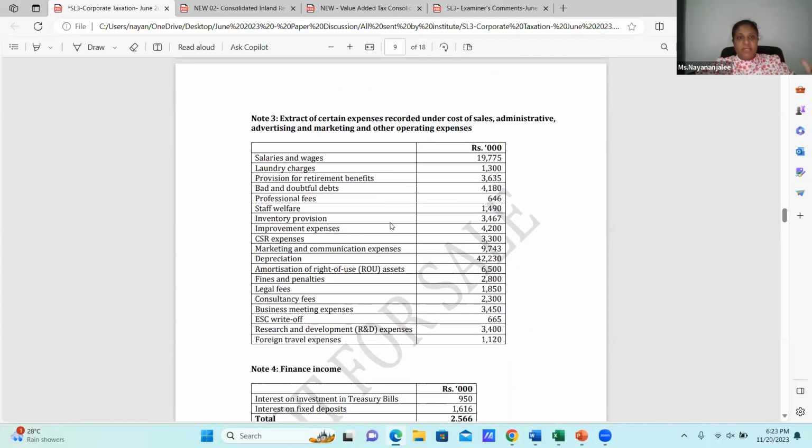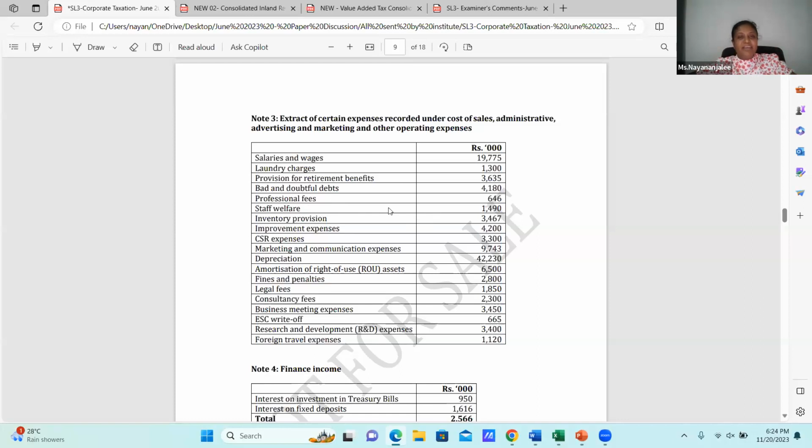We have salaries and wages, laundry charges, provision for retirement benefit. Obviously, it's disallowed. Bad and doubtful debts, we need to look at what is the nature. What should be included in professional fee? When it comes to professional fee, I'm thinking now, for professional fee from 1st January 2023, if I have taken the professional fee from a professionally qualified, that means an independent individual, if the payment is more than 100,000, again I have to deduct 5%. Then is that subject to this? Which period has this been received?